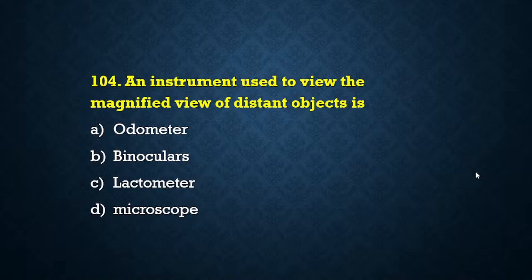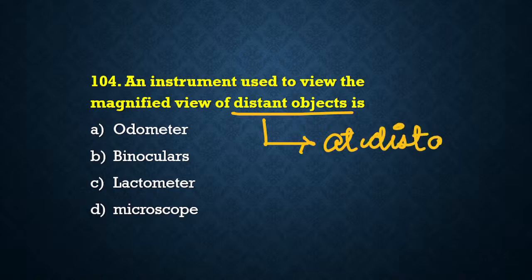Good. First answer is given by Mihir. Second is Bhavya. Very good, all of you. Magnified view of distant objects. What is the meaning of distant? Any object that is present at a distance. That is called distant. Okay.